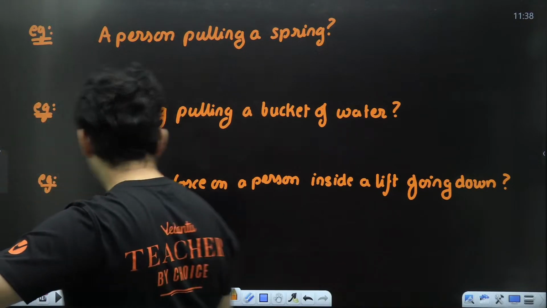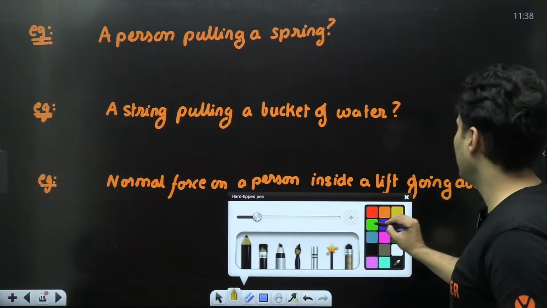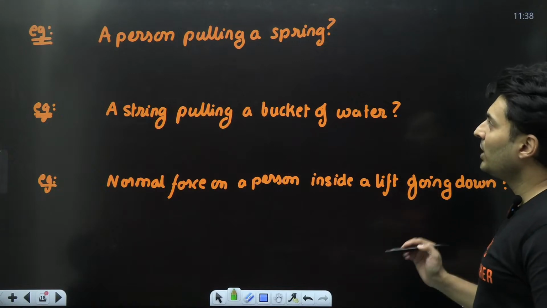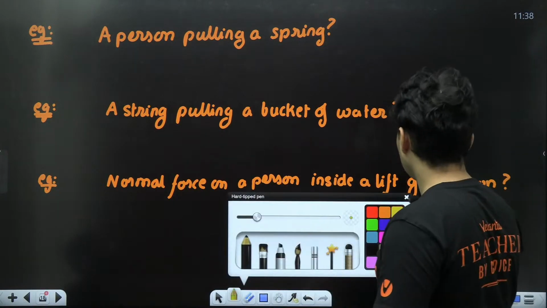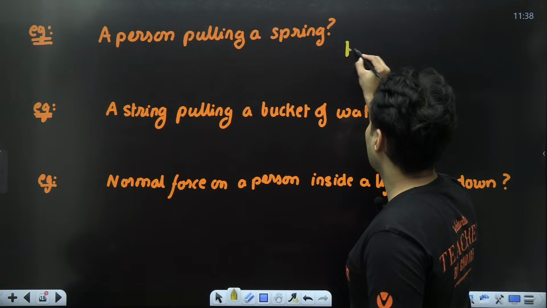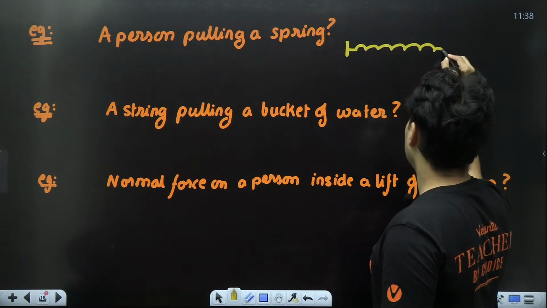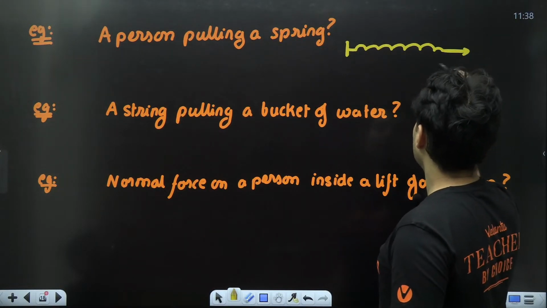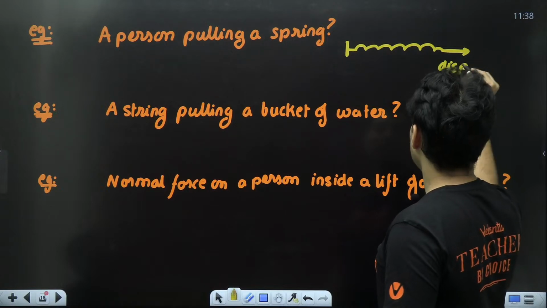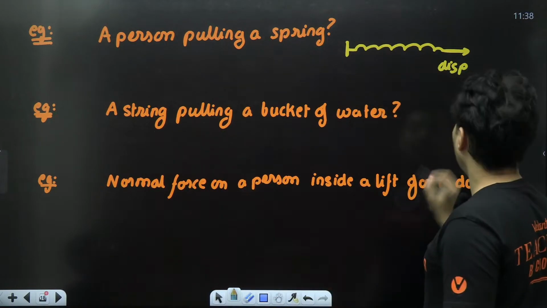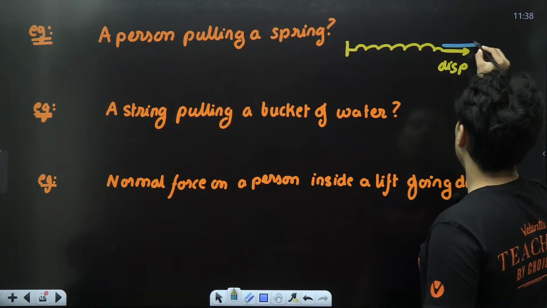Okay, come on my dear students. The first one, very straightforward. Person pulling a spring. So think about it. When the spring was being pulled like this, this is how the displacement was. This is how the pull was. You're pulling it.